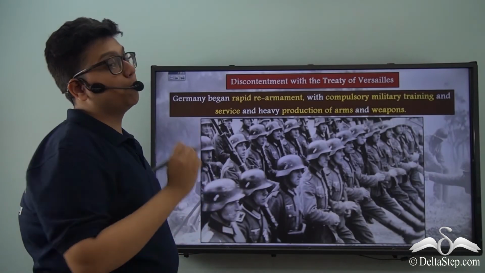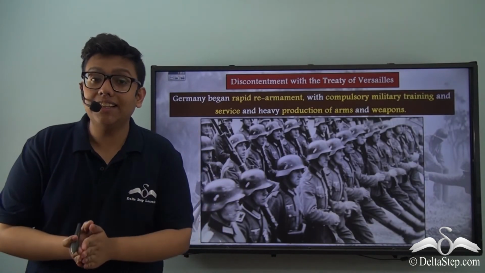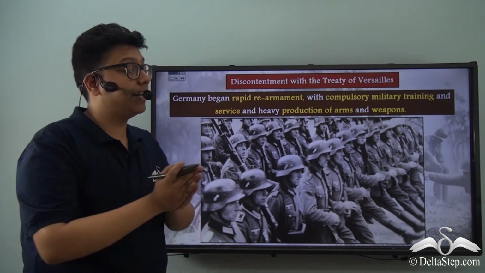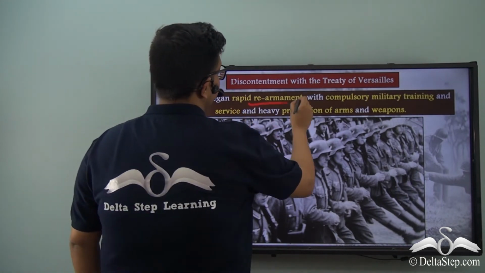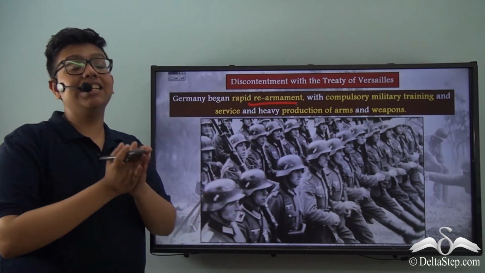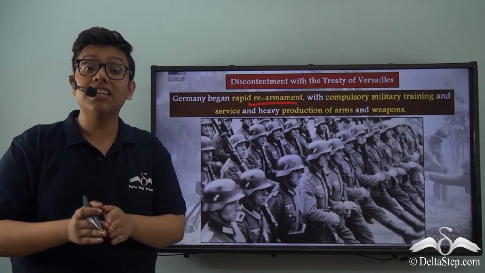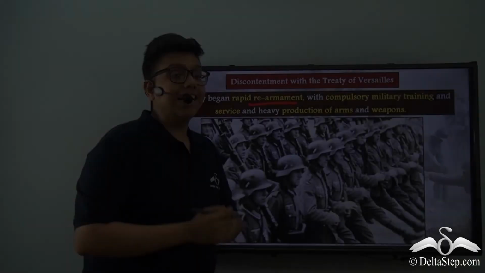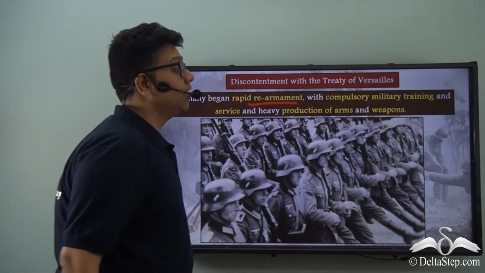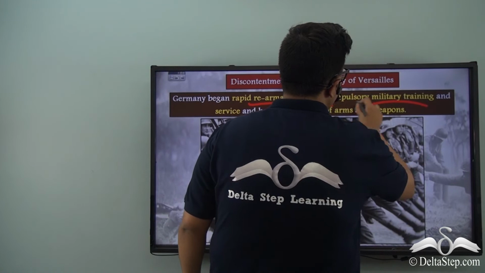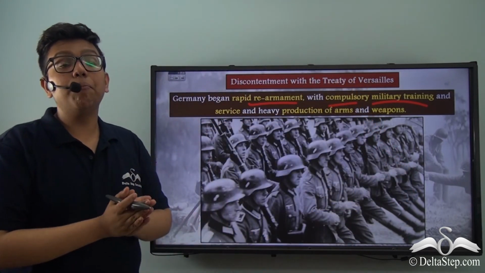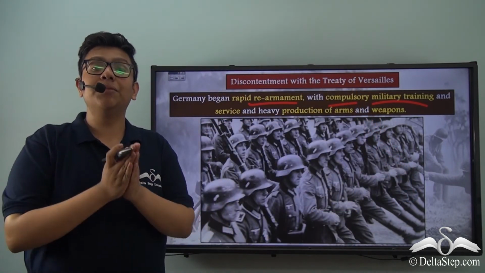When Hitler came to power, there began a period of rapid and widespread rearmament in Germany. This, of course, was in complete disregard of the Treaty of Versailles, which had forced armed limitations on Germany. He made military training compulsory and also started a mass recruitment into the German army.